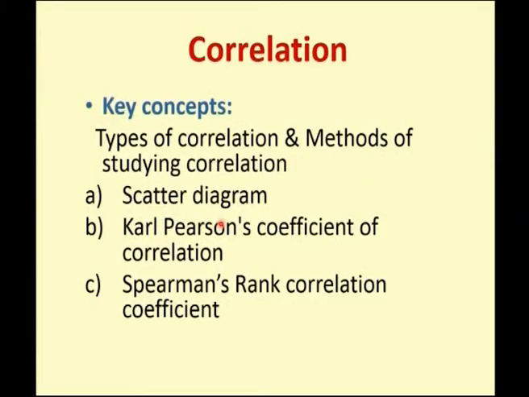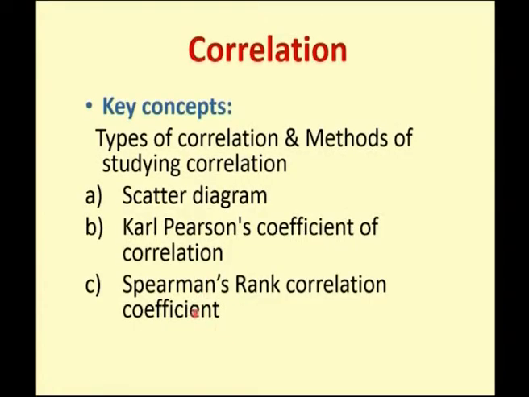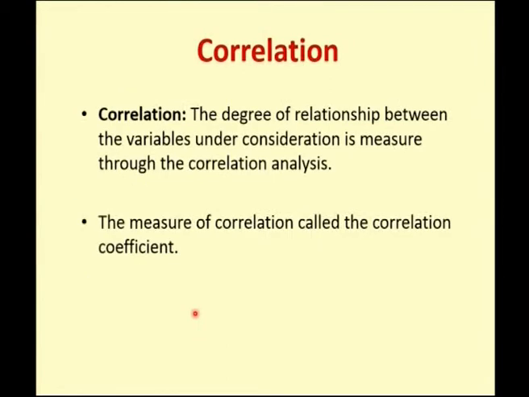And the other method is the Karl Pearson's coefficient of correlation. This is covariance of xy divided by square root of the variance of x and variance of y. The difference between Karl Pearson's and the Spearman's correlation is, if you are dealing with a variable we have the Karl Pearson's, whereas if you are dealing with an attribute type of data or a qualitative type of data, then we have a Spearman's rank correlation.